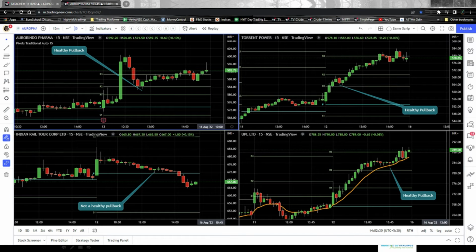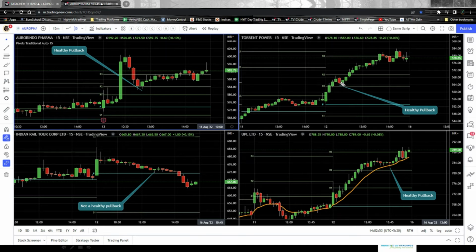Now, one more thing I would like to bring to your notice: when we talk about pullbacks or retracements, people normally think that it is mandatory to get 2 to 3, or 4 to 5, or 6 to 7 red candles. That is not correct. You can even get a pullback or a retracement with just one red candle, the way you see it here.